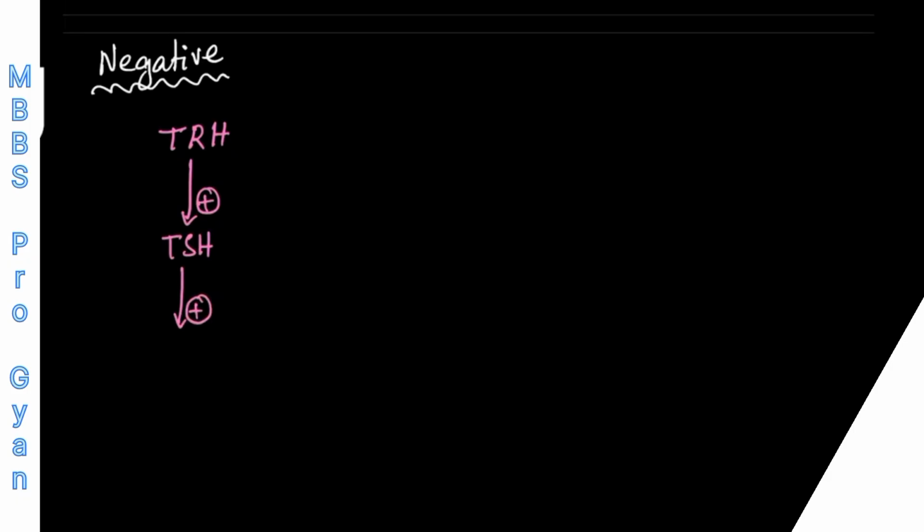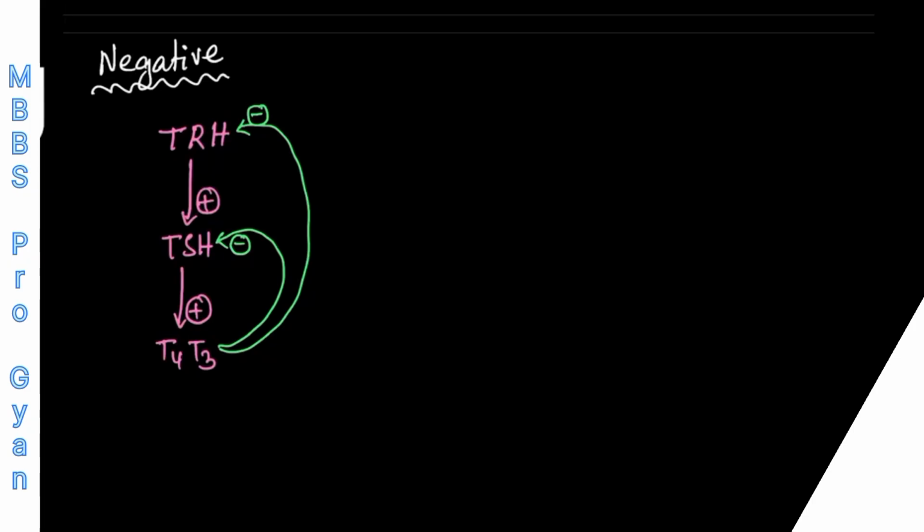TSH stimulates the thyroid gland for the production of T4 and T3, and then T4 and T3 have a negative feedback effect on TSH production as well as on TRH production. So this is a typical example of a negative feedback control system. In endocrinology, you will see many examples of negative feedback control systems.